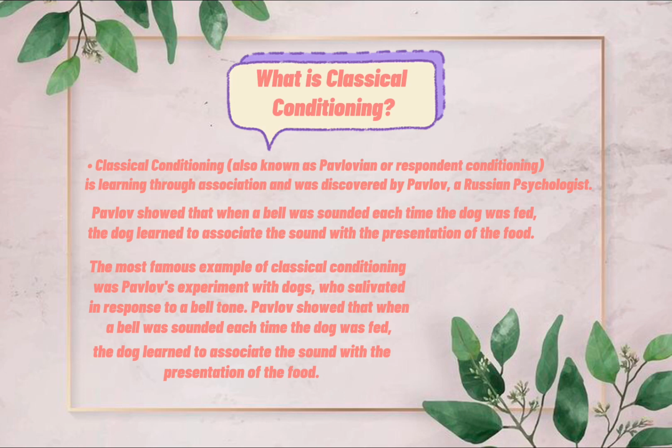Classical conditioning, also known as Pavlovian or respondent conditioning, is learning through association and was discovered by Pavlov, a Russian physiologist. Pavlov showed that when a bell sounded each time the dog was fed, the dog learned to associate the sound with the presentation of food.